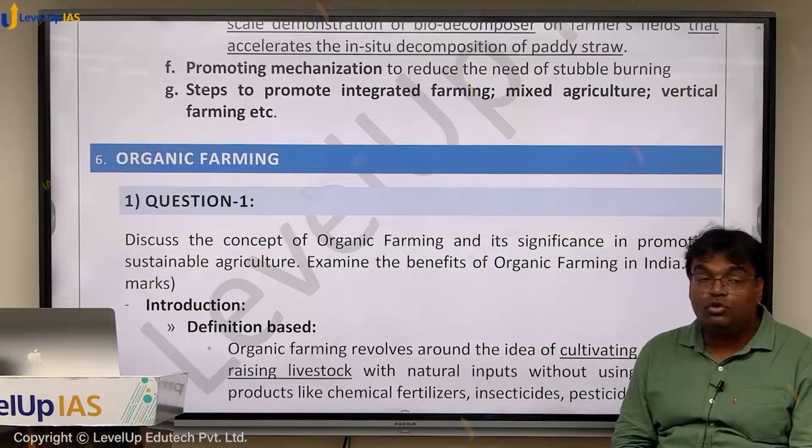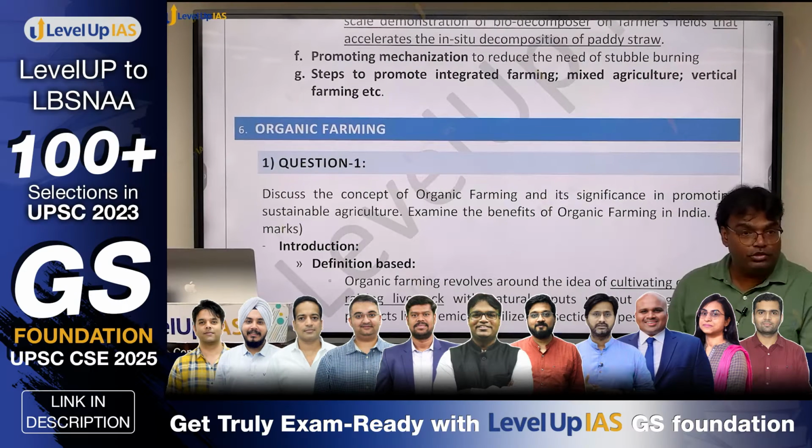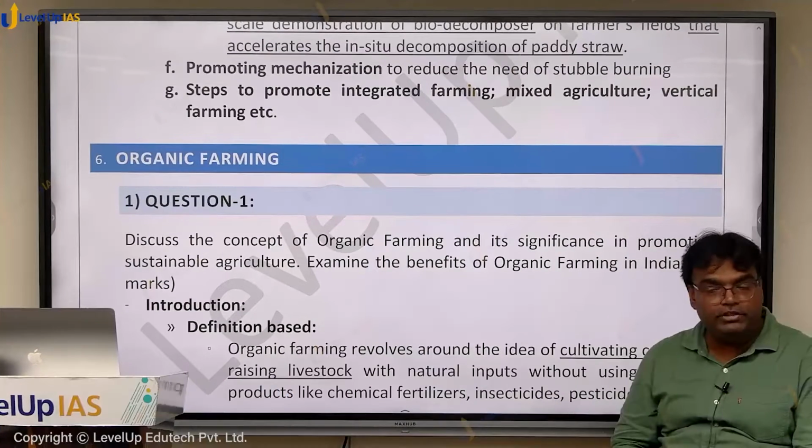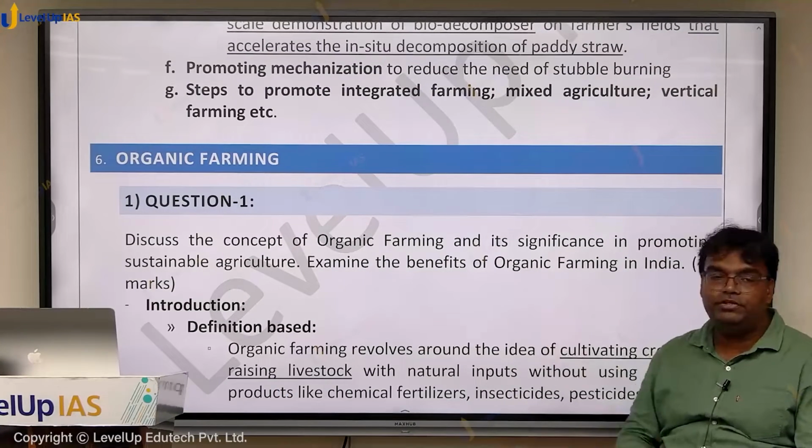So there is always a lot of overlap, not only within the subjects but within the papers also. कि environment economy, environment agriculture, environment science, environment disaster, इनके बीच में overlapping questions आ सकते हैं, but also the questions may be asked in different topics based by connecting them with environment or other things. So let's start with organic farming.